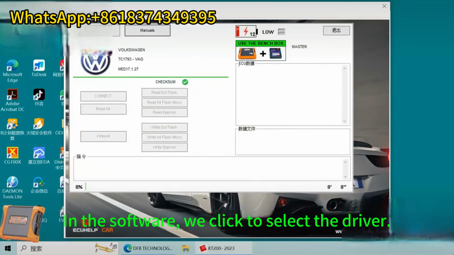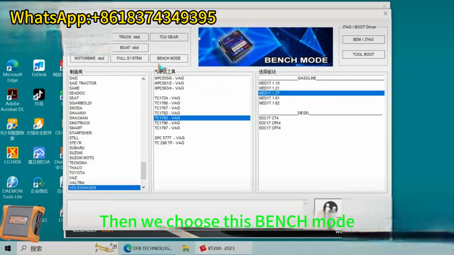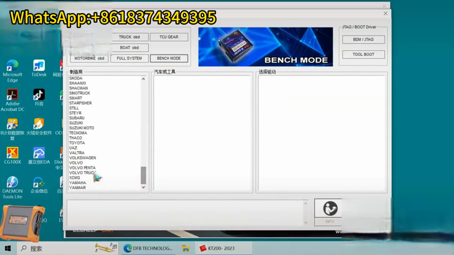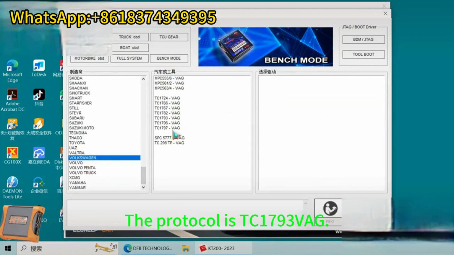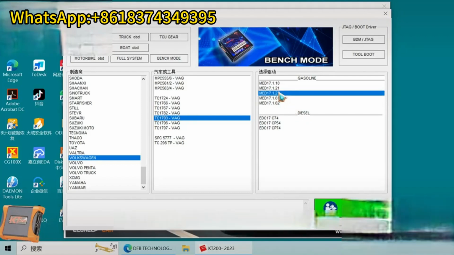In the software, we click to select the driver. It just told us to choose the bench mode. Then we choose this bench mode. Then choose the model Volkswagen. The protocol is TC1793 VAG. Then the circuit board model is MAT 17.1.27. Okay, we can click OK here.